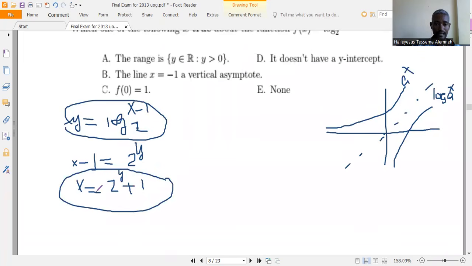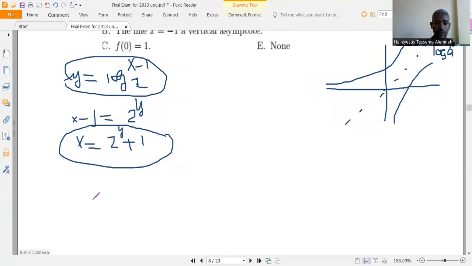As you can see, as y goes to negative infinity,